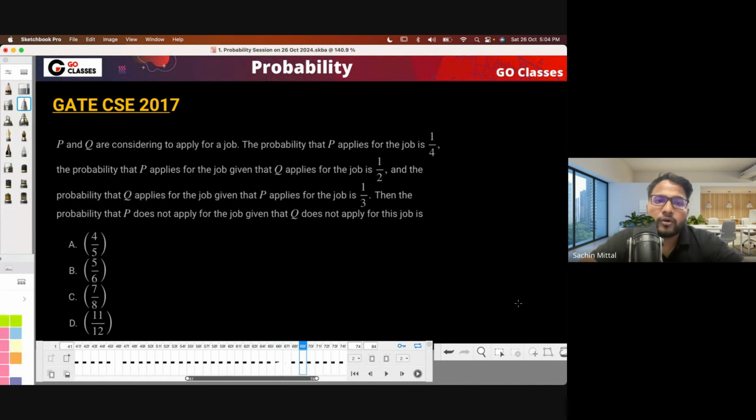What they're saying: P and Q are considering to apply for a job. Now, probability that P applied. Both are considering to apply for the job.